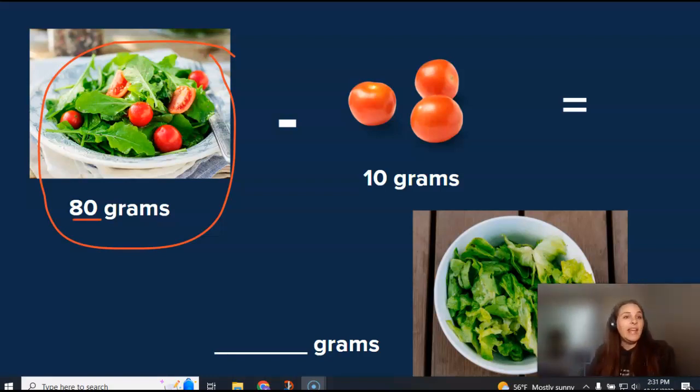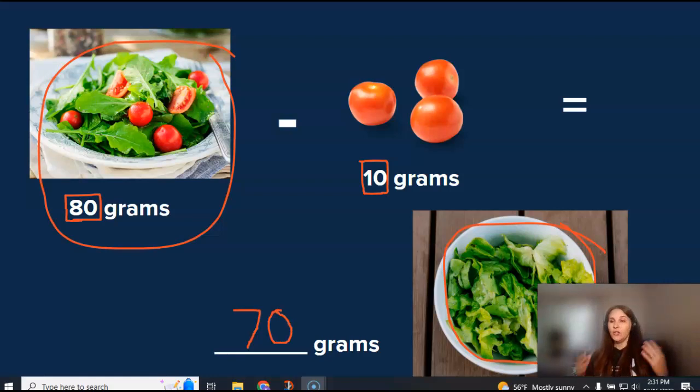The salad with the cherry tomatoes is 80 grams. If I take those cherry tomatoes away, taking away 10 grams, and all I have left is the lettuce or the salad by itself, how many grams do you think it will weigh? Kind of working backwards here. We're going to subtract now instead of add. What do you guys think? Well, if you said 70 grams, you are correct.